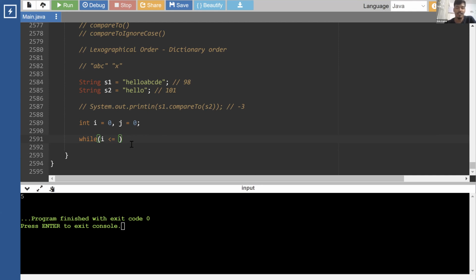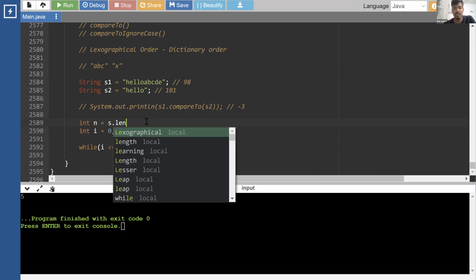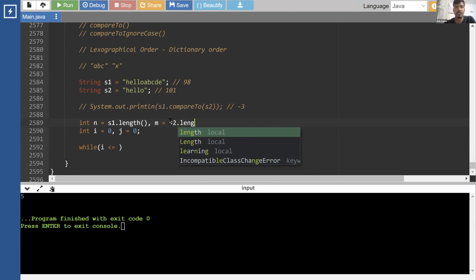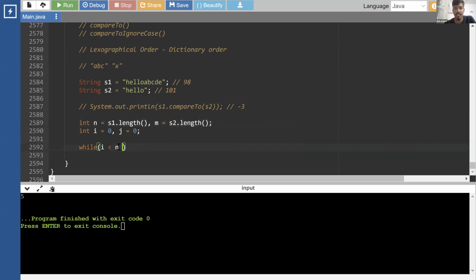Okay. So let's see what we can do. int n is equal to s1.length, and m is equal to s2.length. Okay. So we will check that i should be less than n and j should be less than m.